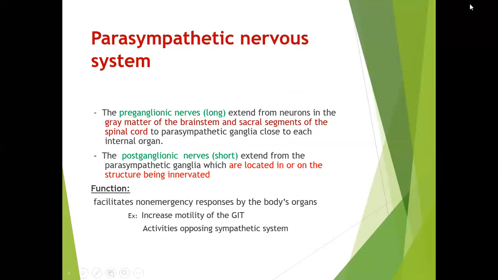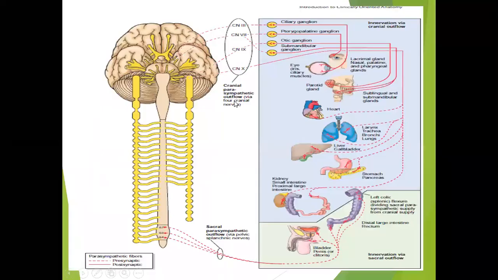Then we have the parasympathetic nervous system. Parasympathetic also has two types of ganglion, the preganglionic and the postganglionic. Some nerves are coming from the cranial nerves.